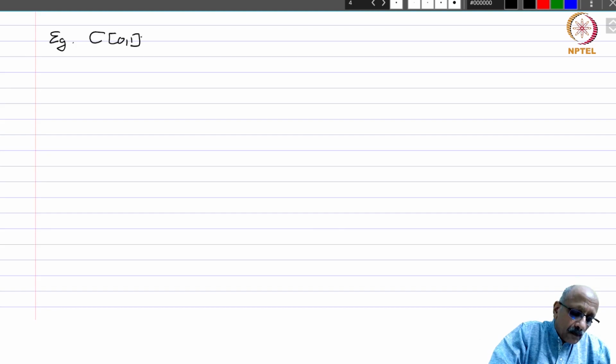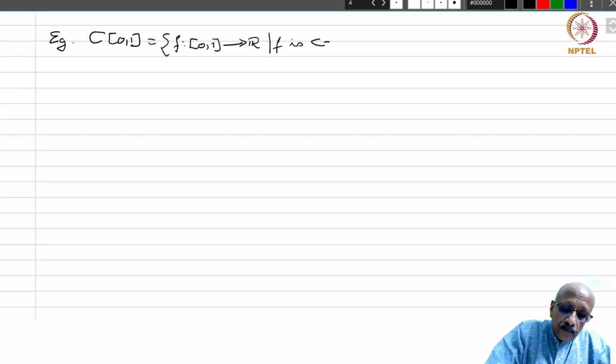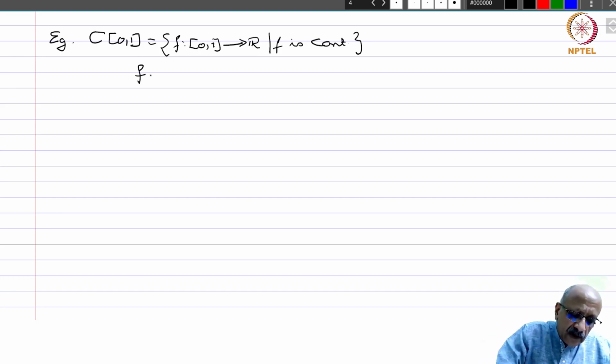Our next example is the function space C[0,1]. This is the set of all functions from the closed interval [0,1] into R such that f is continuous. This becomes a vector space with the pointwise addition and scalar multiplication.